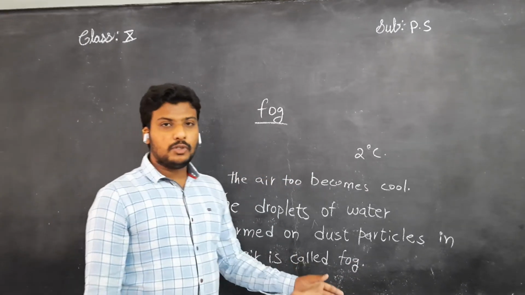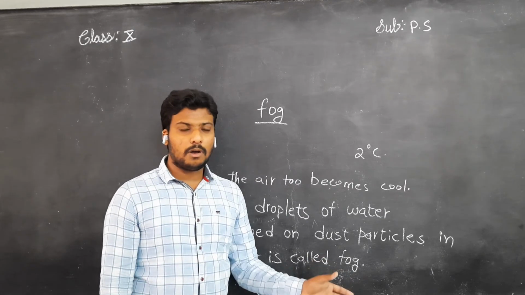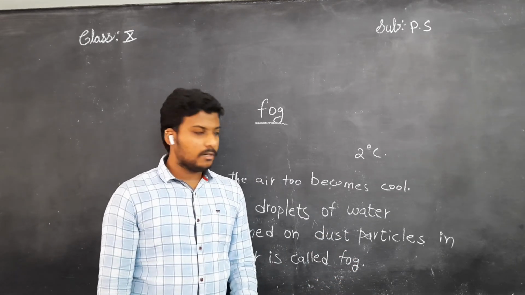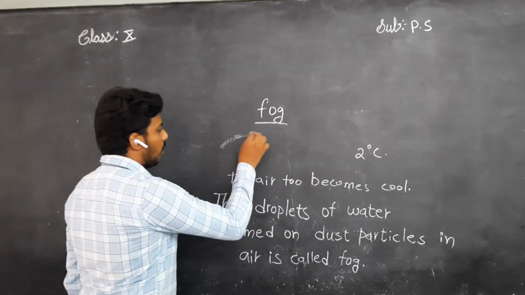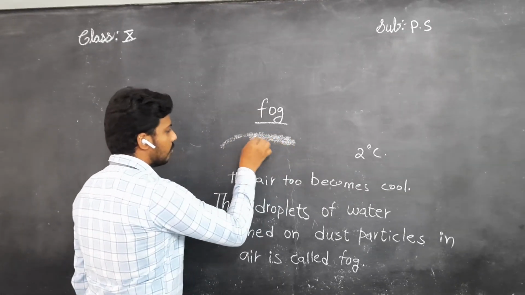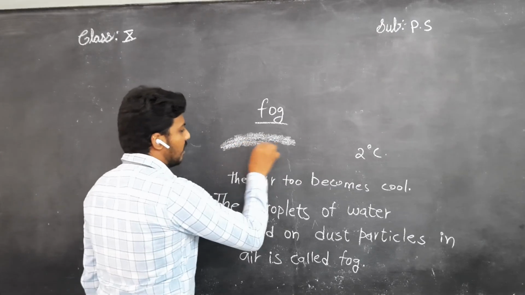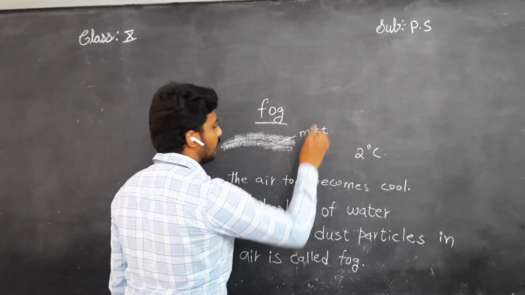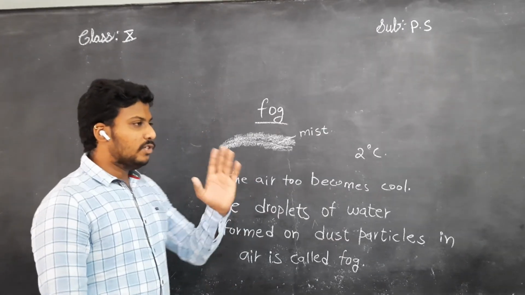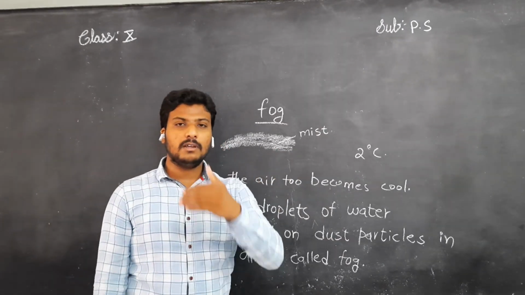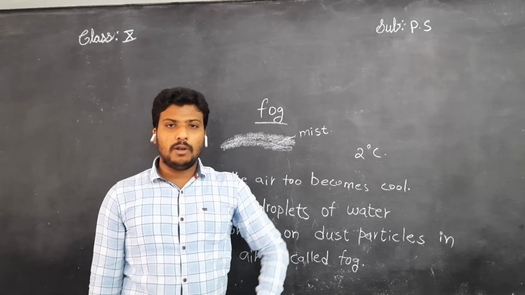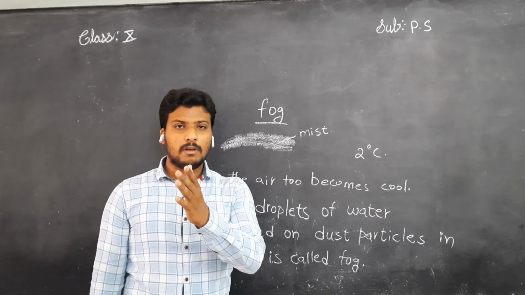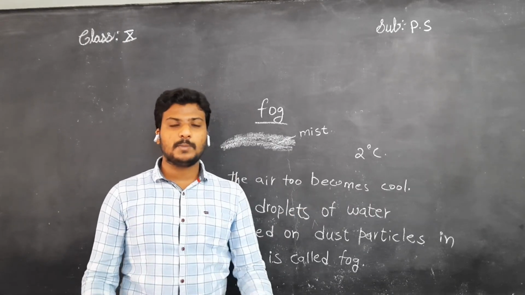If we consider thick fog, then it may be considered a thick mist. Understand, children? If thick fog is there, this can also be known as mist. Thick mist means you cannot see whatever object is coming in front of you. If suppose you want to go down a particular lane, you cannot see the objects on either side of the road, or what is present on the road.